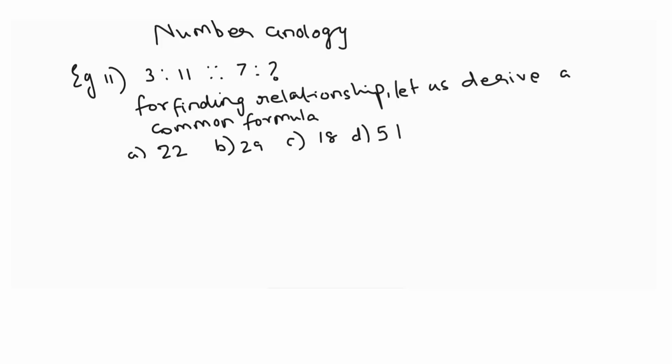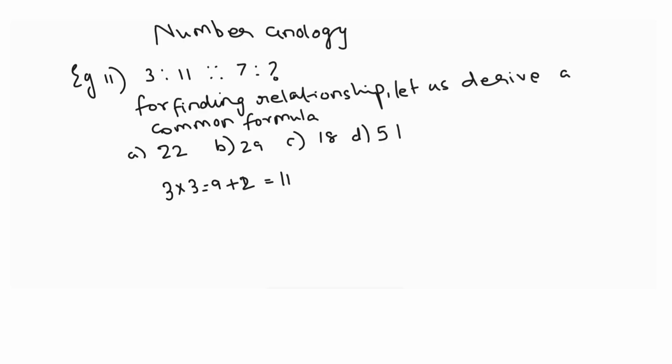So what do you think? 3 is to 11 would have what common formula that we can apply to 7 is to one missing number, so that maybe 7 and 22 can pair up, or 7 and 29, or 7 and 18, and 7 and 51 can pair up. According to my knowledge, if I observe number 3, if I take for example 3 multiplied by 3, it is 9, and then to reach 11 I will do plus 2. 9 plus 2 is 11.